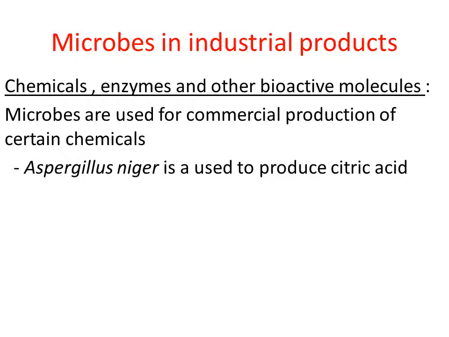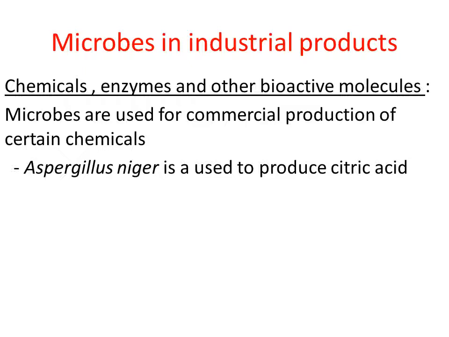Citric acid is a very useful chemical, right? There are many applications of citric acid. Citric acid is a best natural preservative, right? Because of this, it is used in most food items as a preservative, and it is also used in soft drinks as a preservative, and it is added to food for getting a sour taste. So these are some basic applications of citric acid, right?